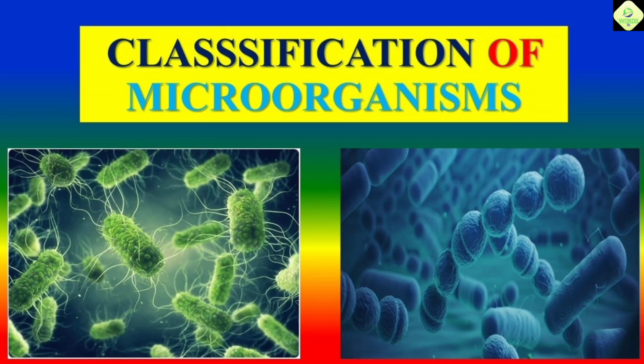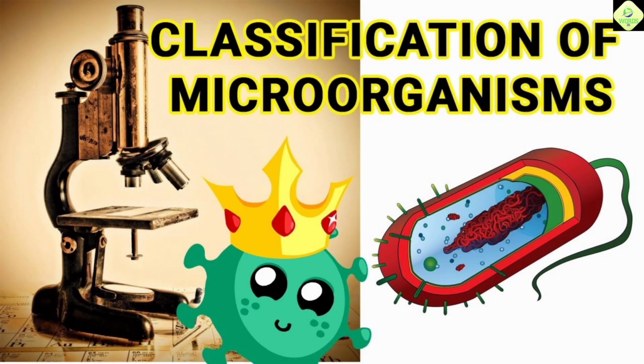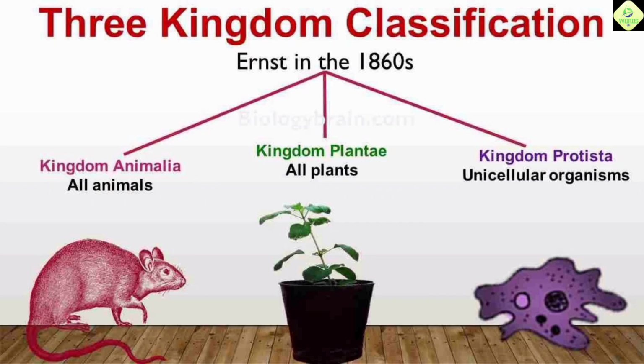Today we are going to see a new topic, three kingdom classification. This classification is under the classification of microorganisms. First of all, what is classification of microorganisms? It is the process of organizing and categorizing organisms into groups based on similarities and differences.